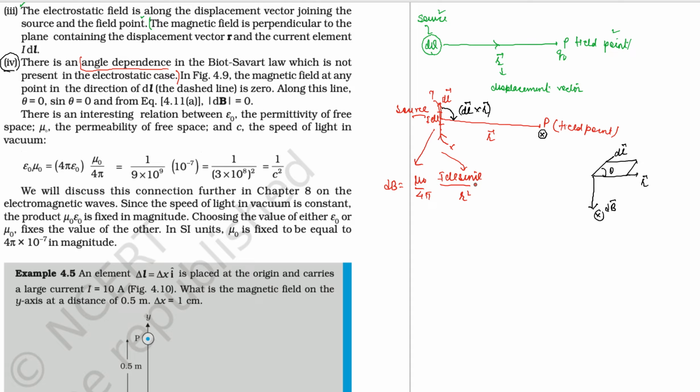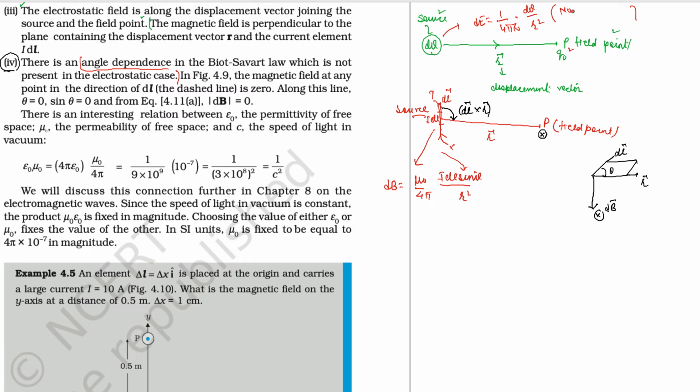This is angle dependence. But the electric field because of this source charge at this point P, the field point, is equal to 1 by 4 pi epsilon 0 times dq, the source charge, divided by the square of the distance. So there is no angle dependence.